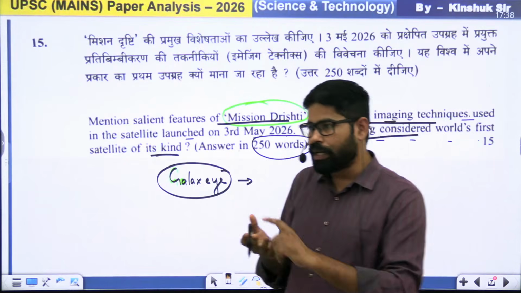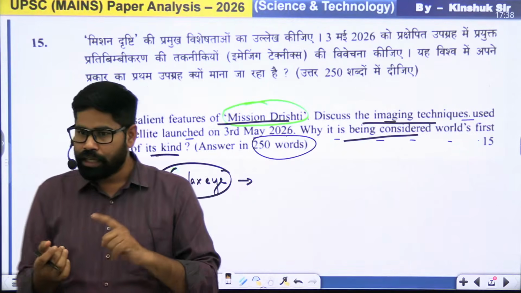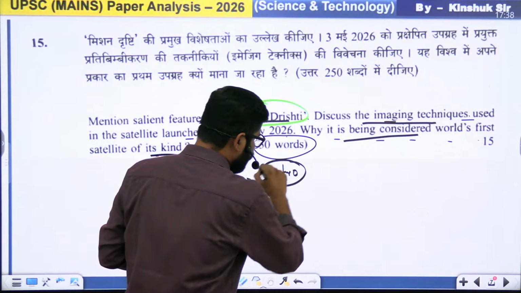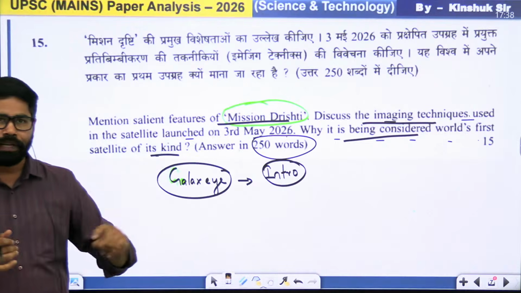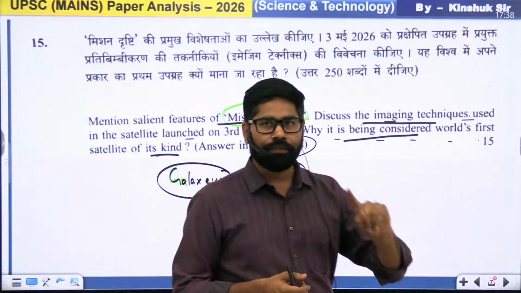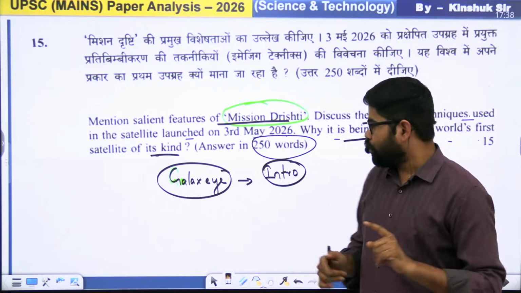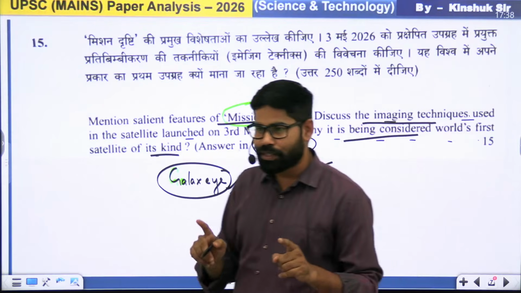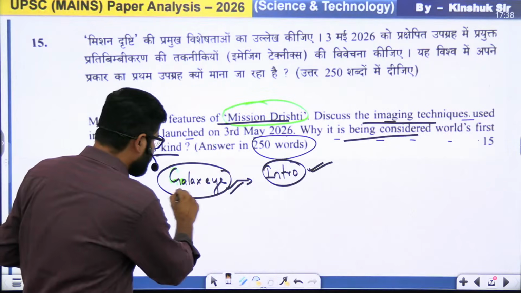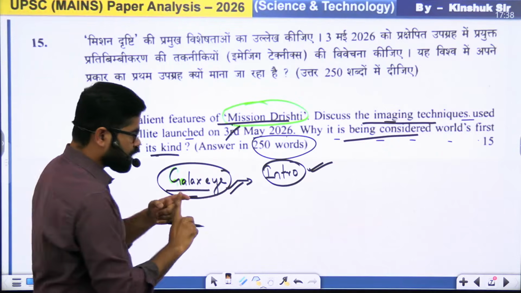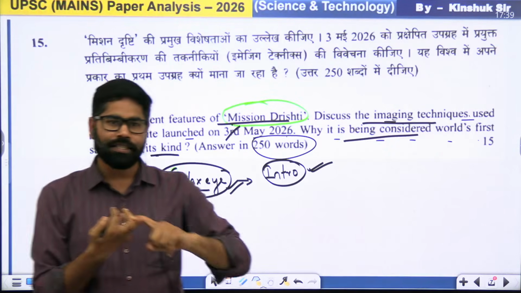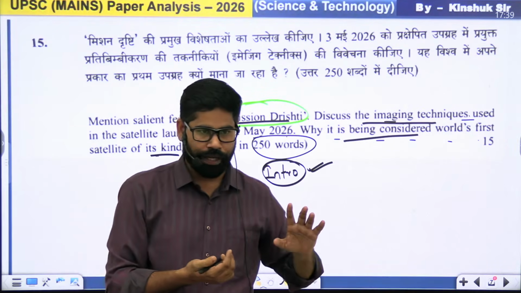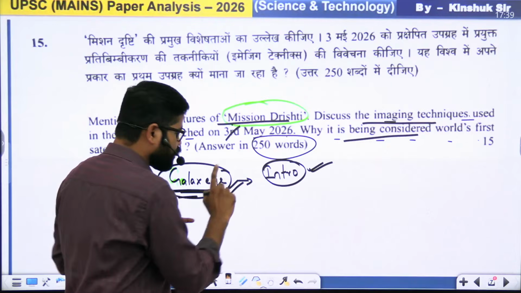So the company plus when and how they have launched it, that we will give in the introduction part. When it was launched, by whom it was launched, which company was involved, that will be the first part. So this is one of the things we see here in the case of Galaxy I: what is this Mission Drishti, who has launched it, plus at the same time through which vehicle it has been launched. Okay, so this is the first part which we are going to do here.